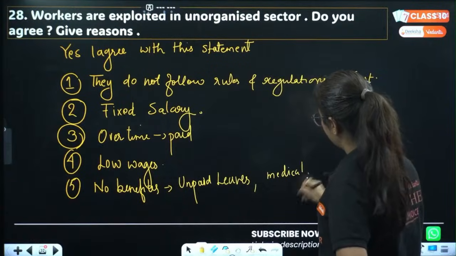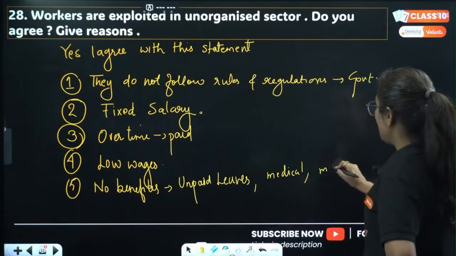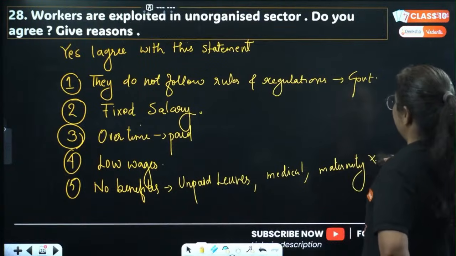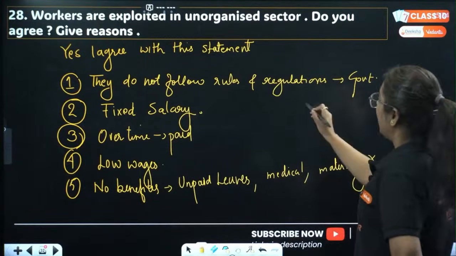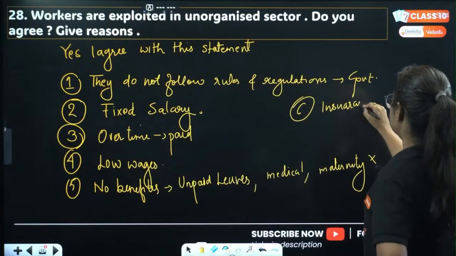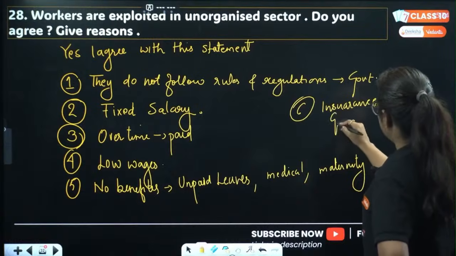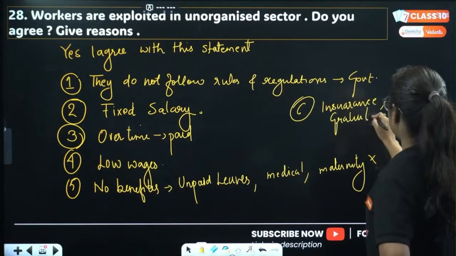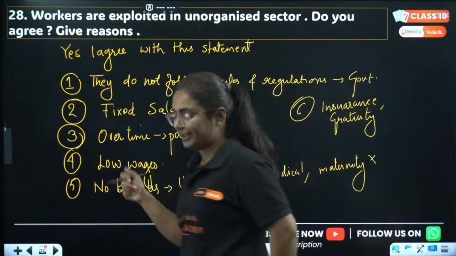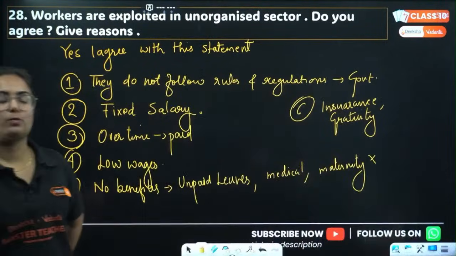There is no concept like maternity or paternity leave in unorganized sector. Along with that, there is no insurance. There is nothing like gratuity, which is provided to you when you work in a company for a longer period of time, showing gratitude to you. This is what you need to answer.